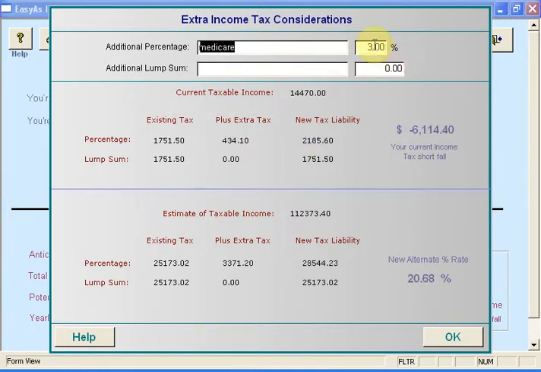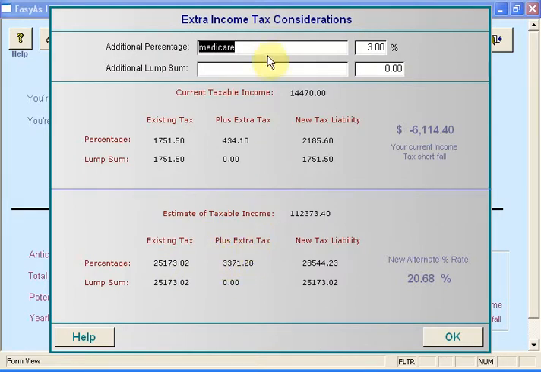Okay, so I've entered that 3%. And if you have a look here, it says there's the existing tax I've paid. It says I should have already put aside an additional $434 based on the money I've already made to date. So you see that? It's given me a figure. And if we have an estimate of taxable income, it says based upon the estimated income of what I'm going to make for the whole year, I need to put aside an extra $3,000 odd on top of this amount that I'm going to end up paying, which means I'm going to end up paying this amount of money, not this amount of money. So it's telling me this in advance.